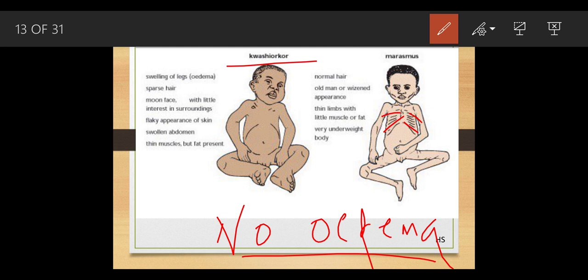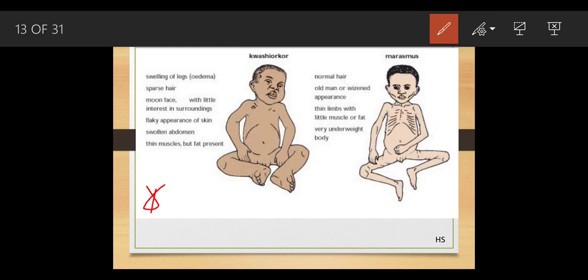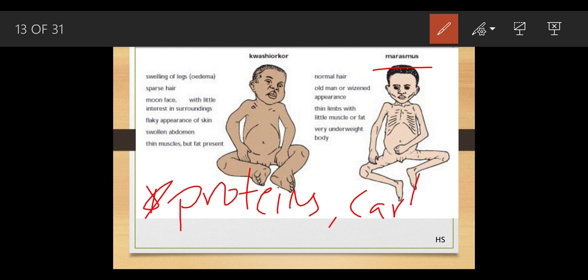Okay, and the muscles of the child who suffers from marasmus are very weak. And with marasmus, the main point is that it is not only a protein deficiency, but there is a lack of carbohydrates, proteins, and fats.